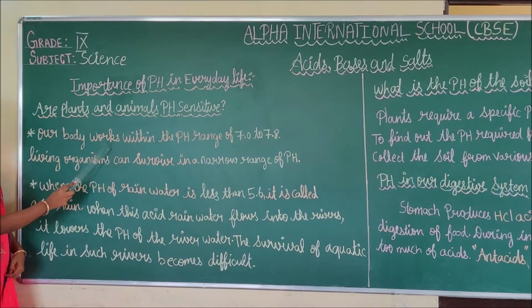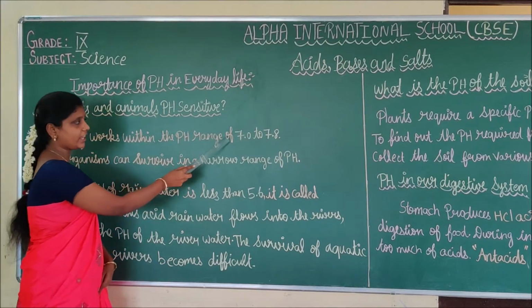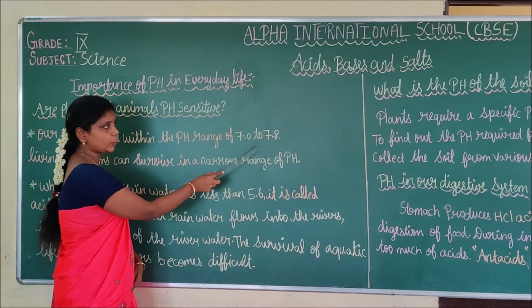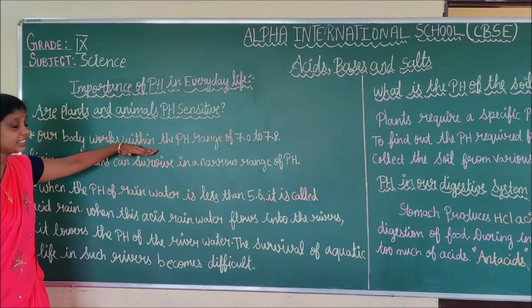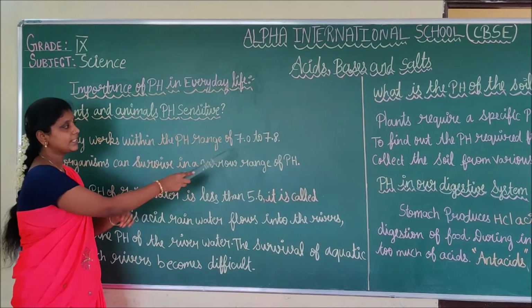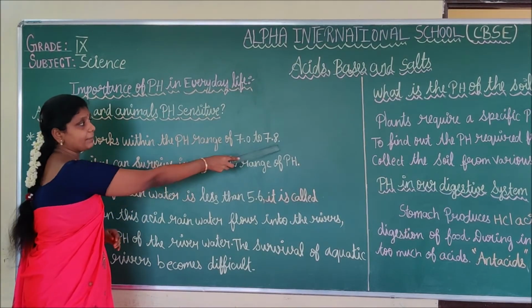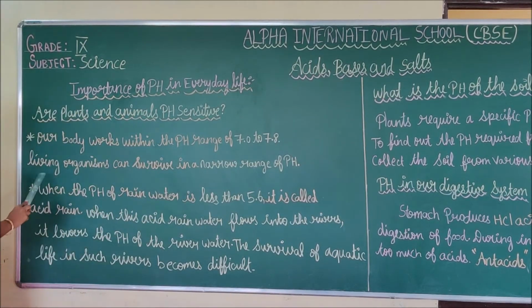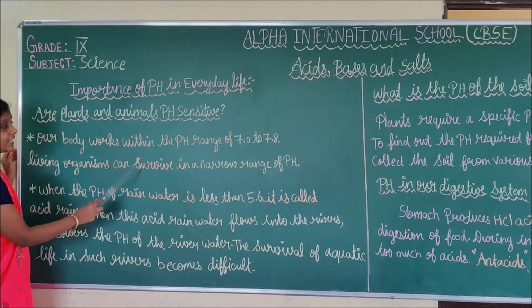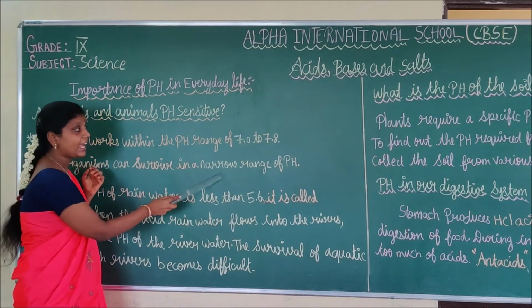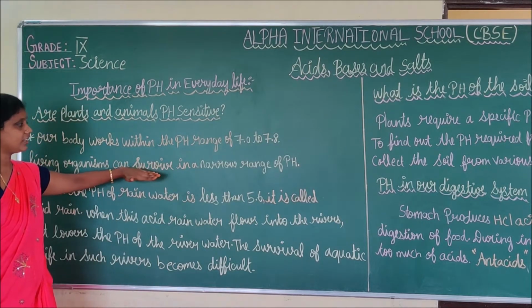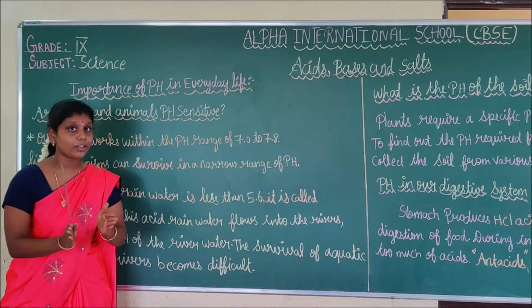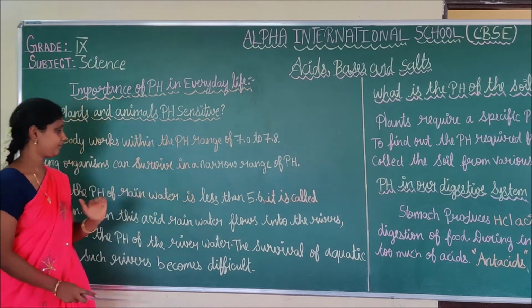Our body works within the pH range of 7.0 to 7.8. Living organisms can survive in a narrow range of pH. Where will they survive? They will survive in a narrow range of pH.